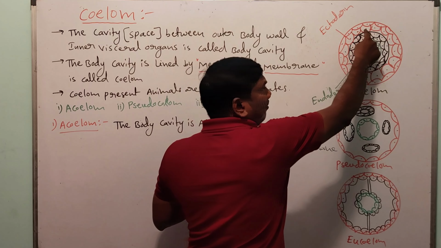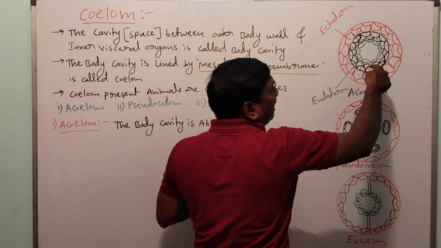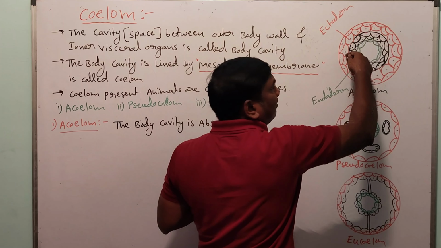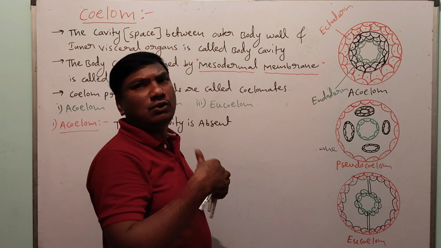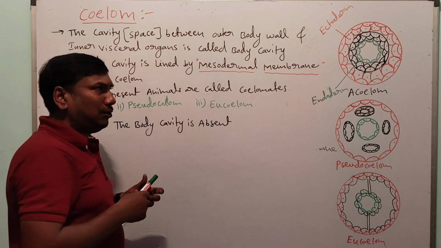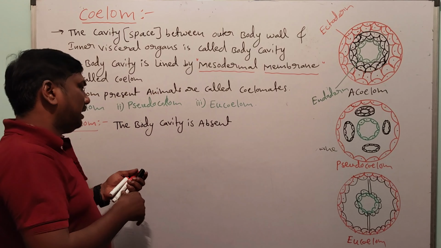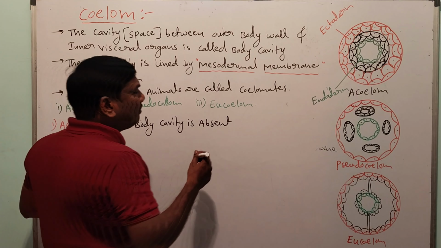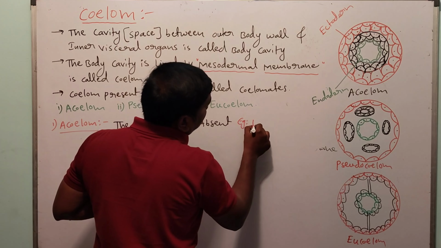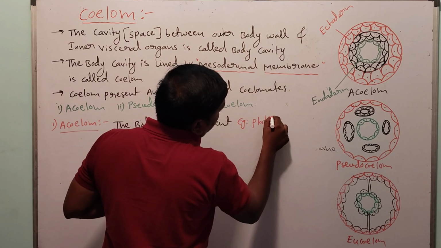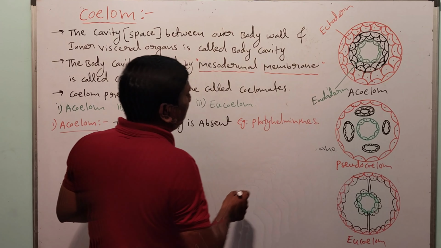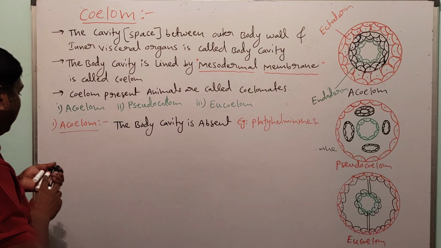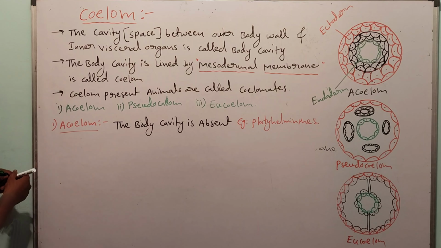Between the outer body wall and inner visceral organs, the body cavity is present, that is called coelom. But in this one, no body cavity, no space. No space means no body cavity, and that is called acoelom. Example phylum: Platyhelminthes.